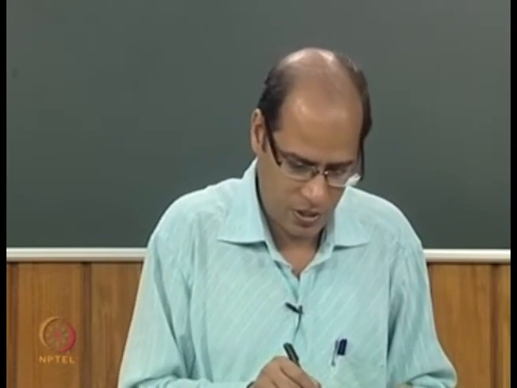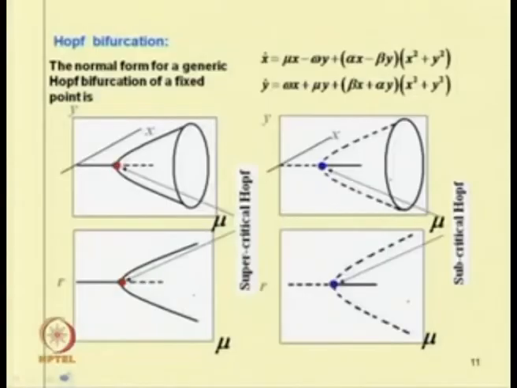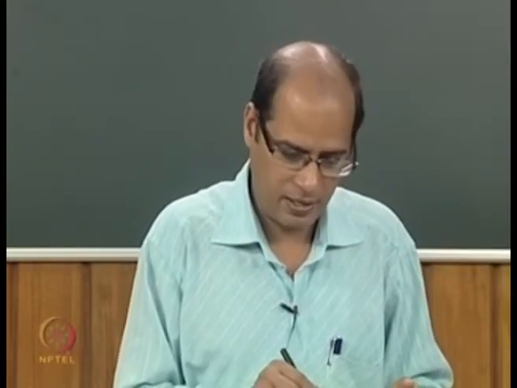Already we have seen that one obtains a periodic solution after the Hopf bifurcation. This may be either supercritical or subcritical, as we have discussed before. So, one has to study whether these periodic responses obtained are stable or unstable by using the Floquet multiplier.